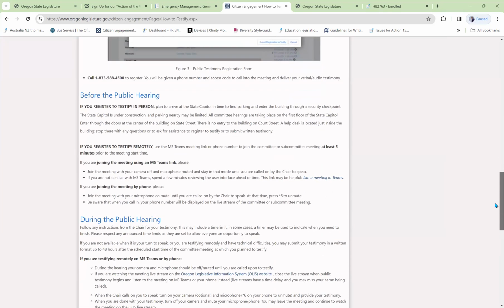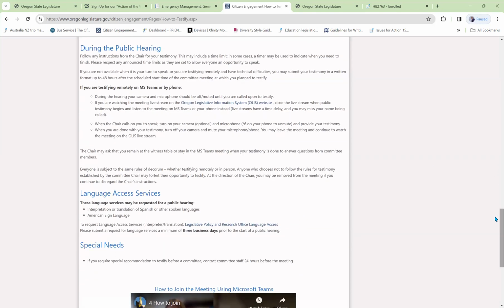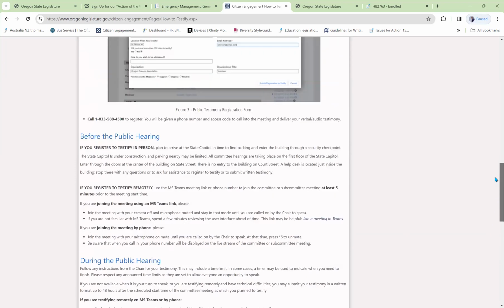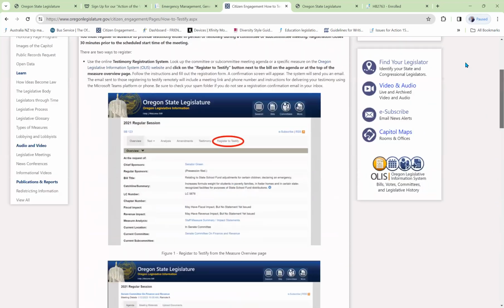It gives us a lot of information about if we're going to go to Salem, make sure you arrive there early. If you're going to give oral recorded testimony, make sure that your video and microphone are off. You can present testimony with sign language or Spanish language interpretation. So it has a lot of helpful information.